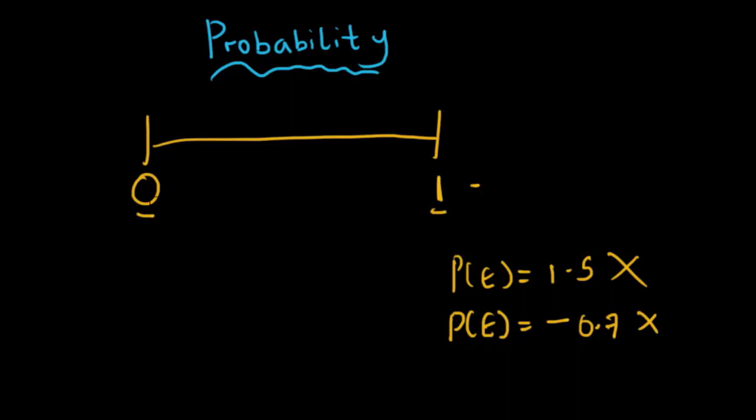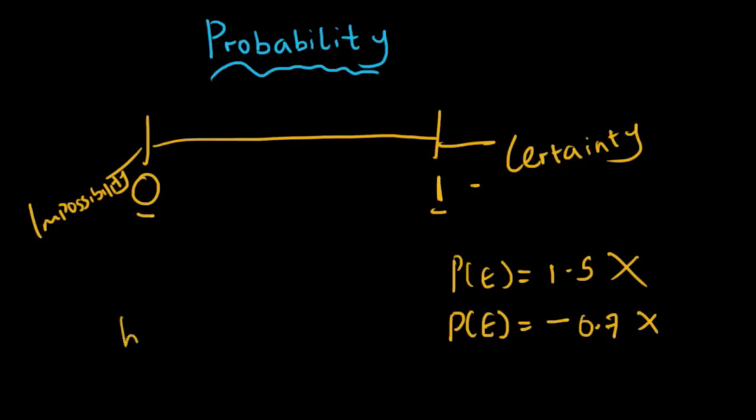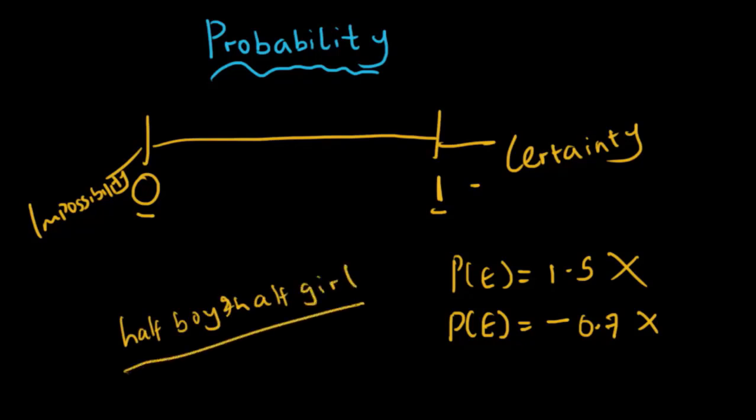Now, what does this symbolize? 0 on the left hand side symbolizes impossibility. Does that make sense? And then 1 symbolizes certainty. Now if I ask you, we've got a pregnant woman. What's the probability that if this woman is delivered of a baby, the baby will be half boy and half girl? Naturally speaking, this is impossible. So the probability of this event occurring is 0.